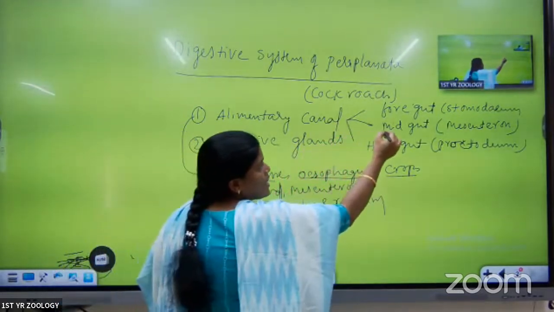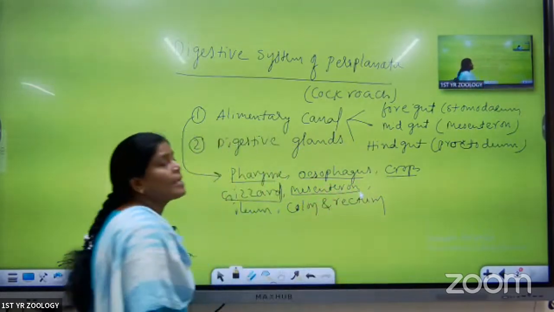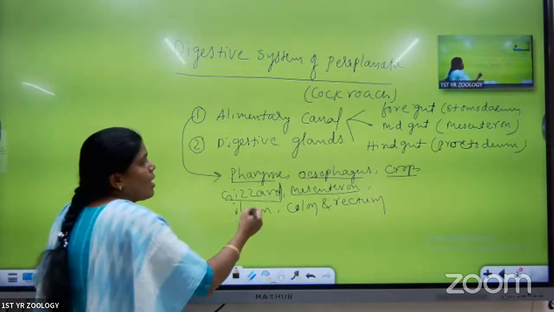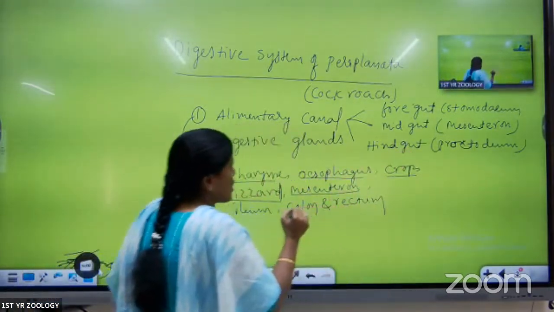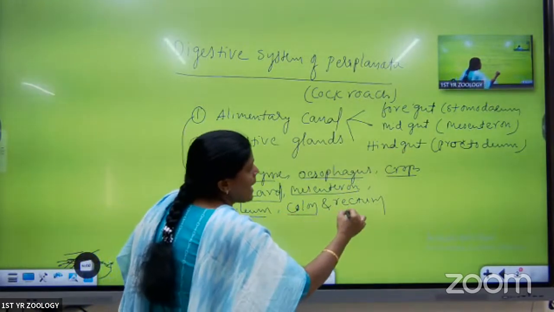The middle part is called the midgut. Midgut is also called the mesenteron. This is a tube-like structure. I will draw the diagram, don't worry. Next is the hindgut. Hindgut also has three parts: the ileum, colon, and rectum.